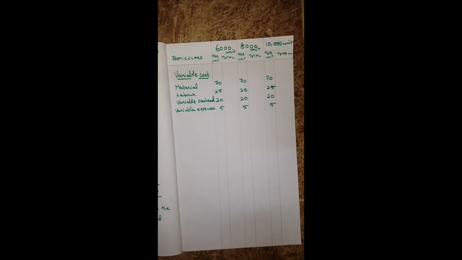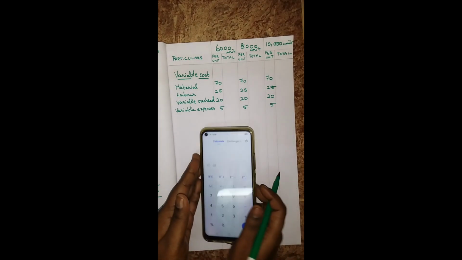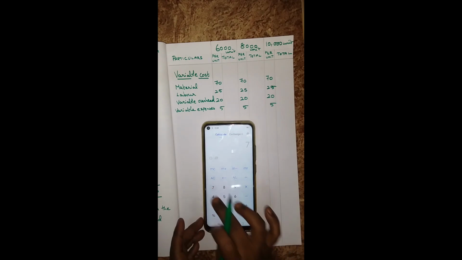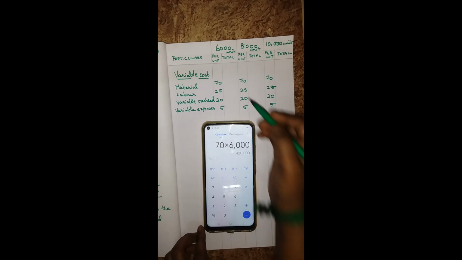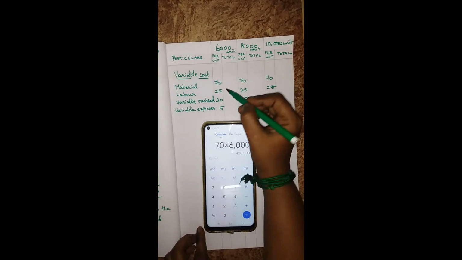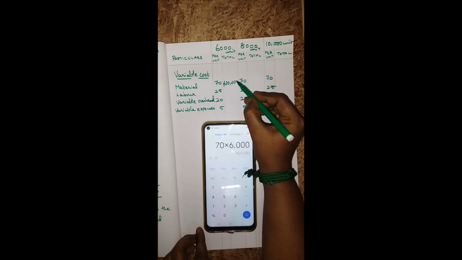Then multiply per unit into total unit. That means 70 into 6,000. The per unit is 70 and 6,000 is the total unit. So you will get 4,20,000.